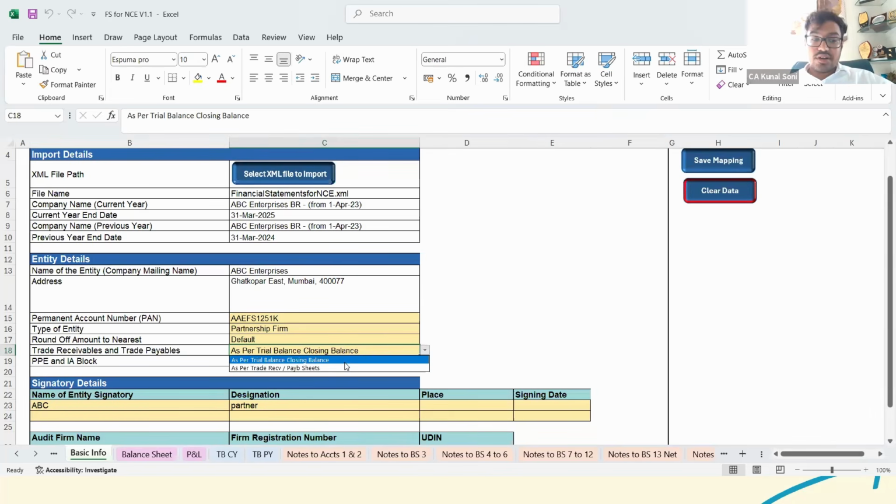If you have selected the trial balance option, then based on the aging of that sheet it won't be updated. So it is mandatory that you select as per the trade receivable and trade payable sheet. Accordingly, whatever grouping would be there, it would be reflected here in that manner. So hope that is clear.